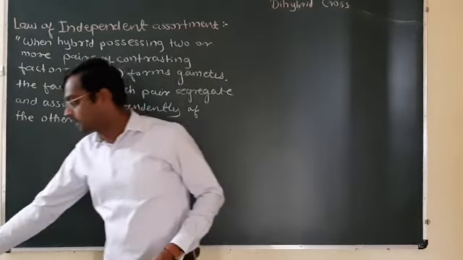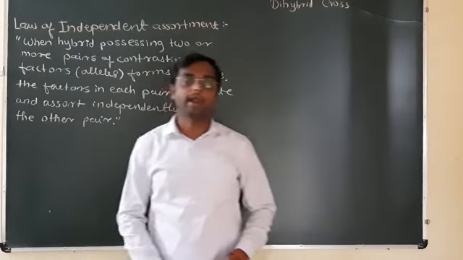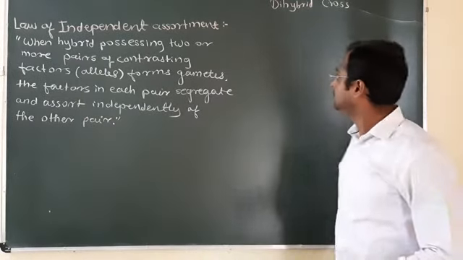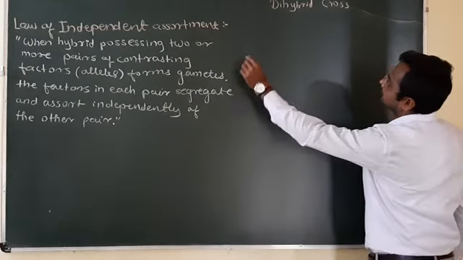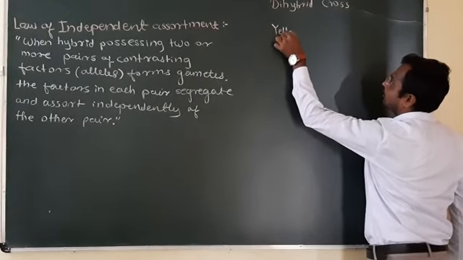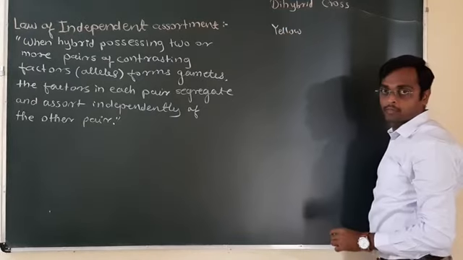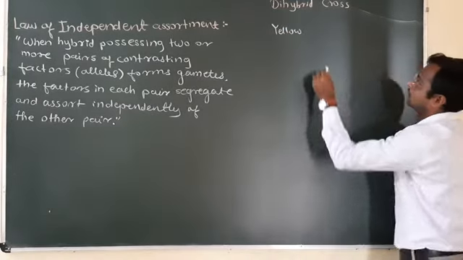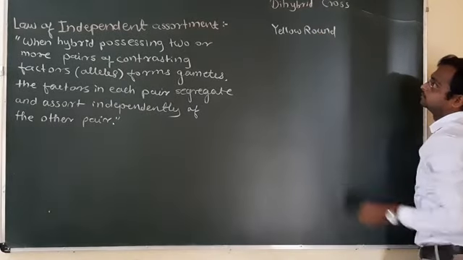A dihybrid cross contains two characters at a time. Take a yellow seeded plant. Seed color is yellow and shape of seed is round.